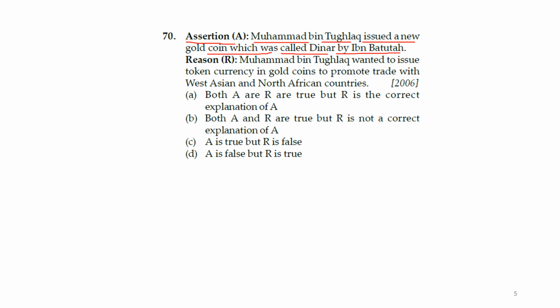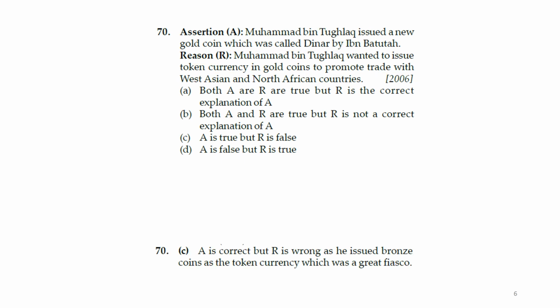The reason: Muhammad bin Tughlaq wanted to issue token currency in gold coins to promote trade with West Asia and Northern African countries. See, the first one is correct: Muhammad bin Tughlaq issued a new gold coin which was called dinar by Ibn Battuta. But the reason is wrong. It is absolutely wrong. So the answer is C.